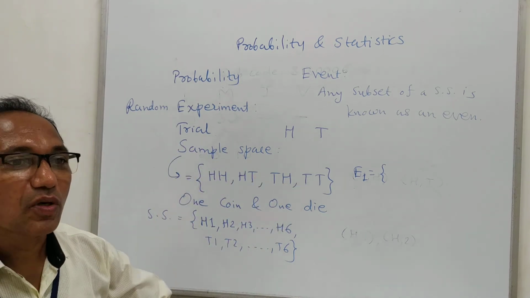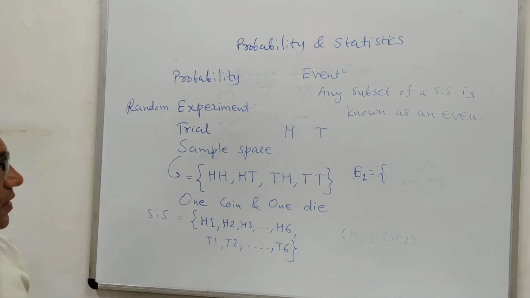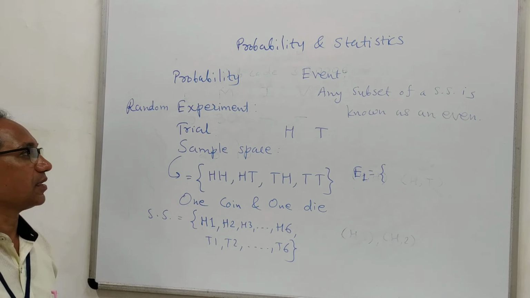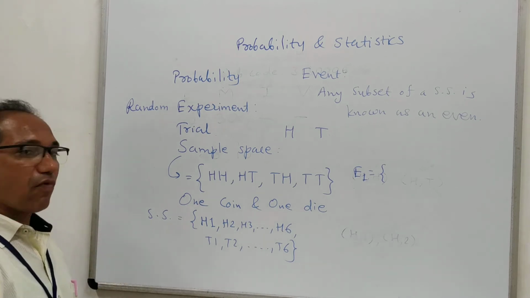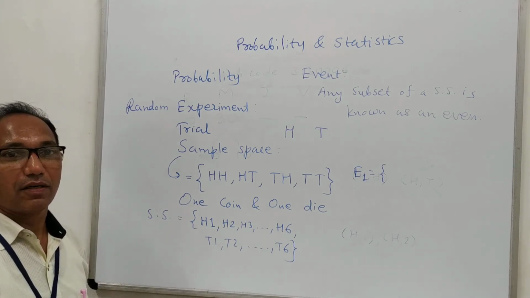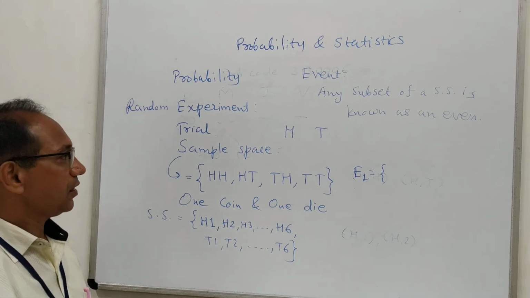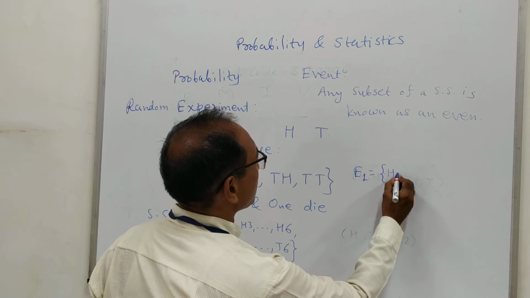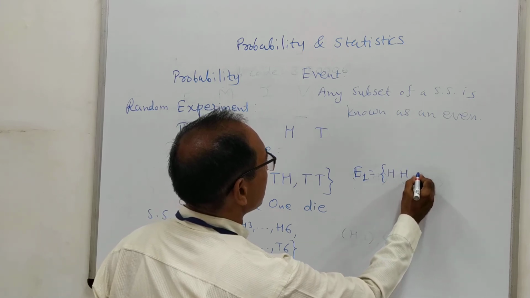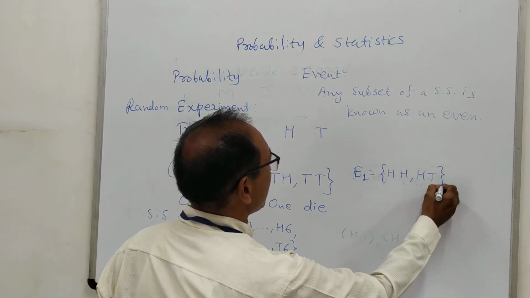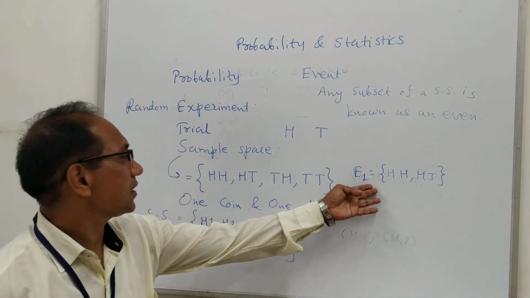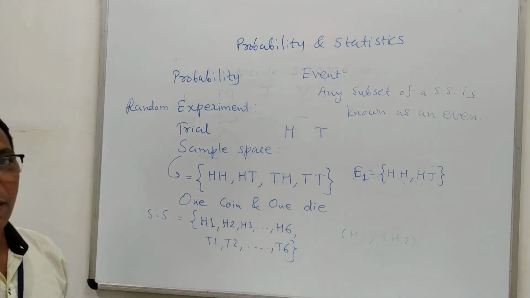Then we put more weightage on this sample space, that means we require some particular thing. Particular thing means we want head on the first coin. So in this case, we will have head on the first coin. That means H and H will be there, or H and T will be there. So this event will involve two elements, and we can see that this is a subset of the sample space.